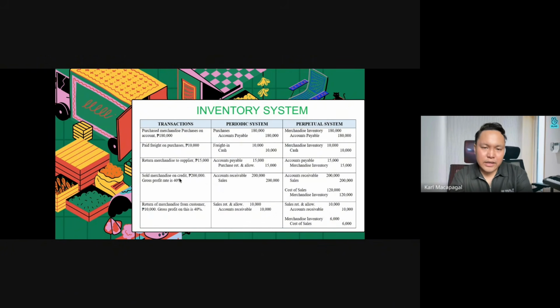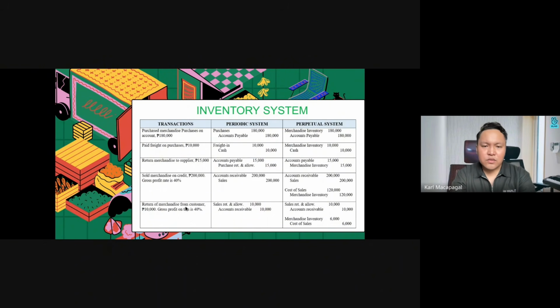Sold merchandise on credit, 200,000, gross profit rate, 40%: accounts receivable, 200,000, and sales, 200,000. In this, another example, since it was given that the gross profit rate is 40%, our formula is sales minus cost of goods sold is equal to gross profit. Sales is always the 100%, and if the gross profit rate is 40%, therefore our cost of goods sold is 60%, which we can see here. So if we sell a certain merchandise in the periodic system, we simply record it with accounts receivable and sales. For the perpetual system, you also have to record the cost of sales itself or the cost of goods sold.